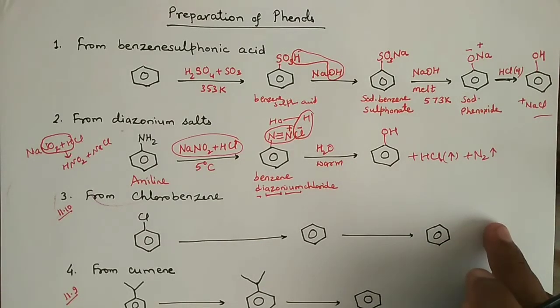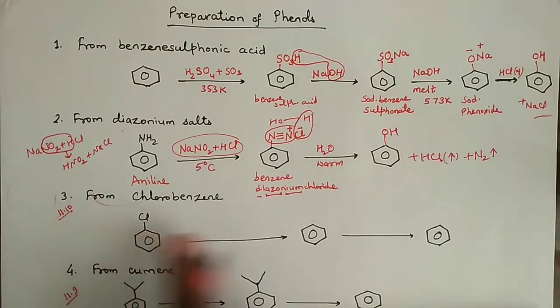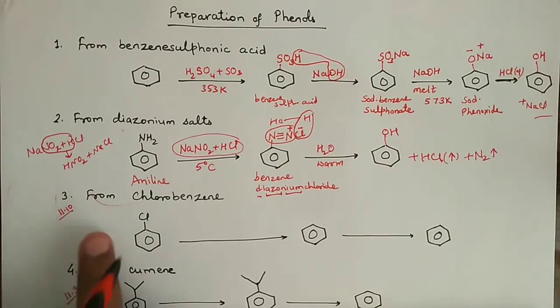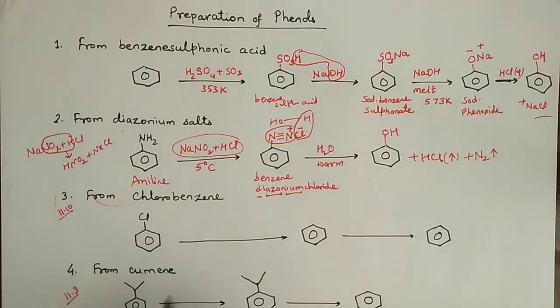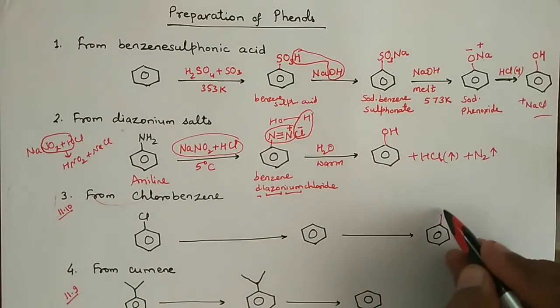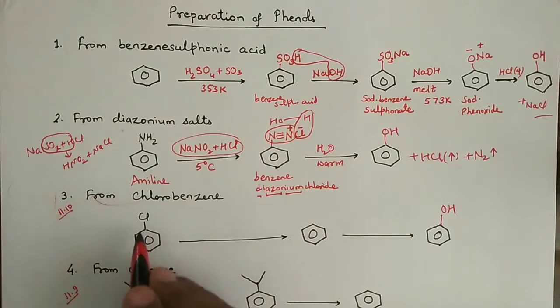The third method we have is from chlorobenzene, and this third method has been asked as question number 11.10 in the back exercise. Alright, so how we are going to perform this reaction. From chlorobenzene you have to remove this bond, right? Finally we are going to have phenol. So the bond between the carbon of benzene and chlorine will break, right?